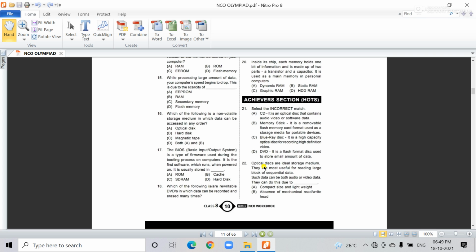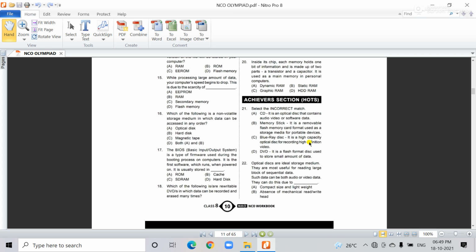The CD is an optical disc that contains audio, video, or software data. Next, B is the memory stick. It is a removable flash memory card format used as a storage media for portable devices. And the Blu-ray disc is in the category of the DVD.